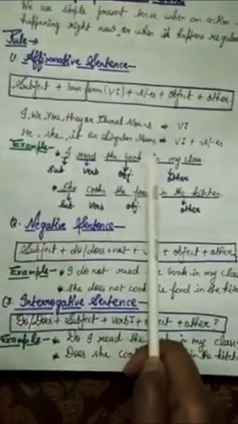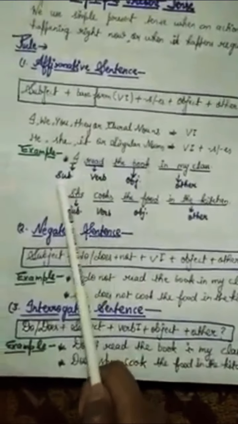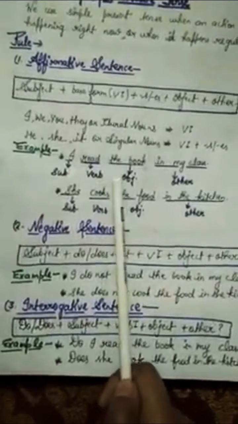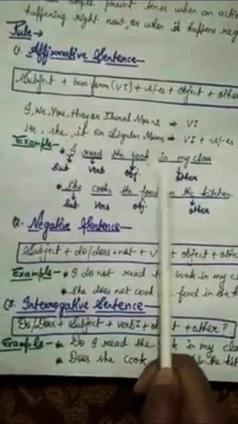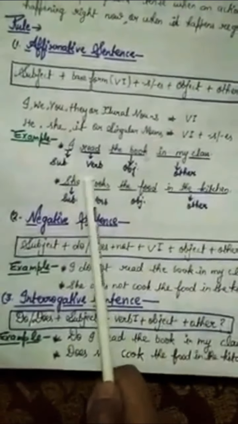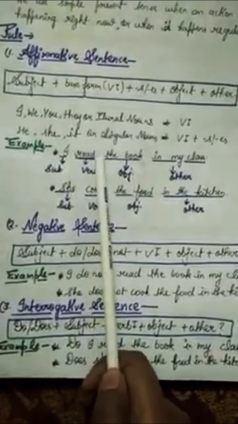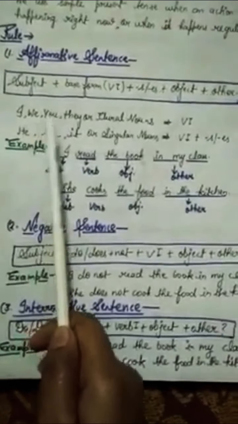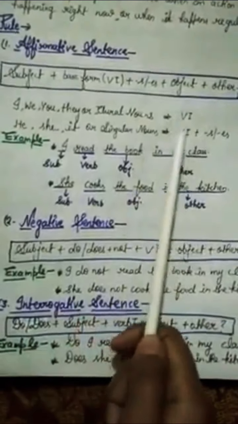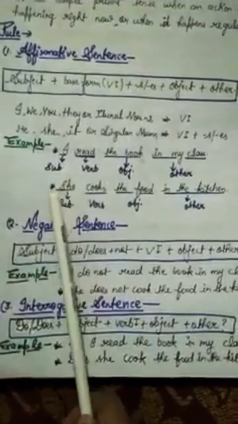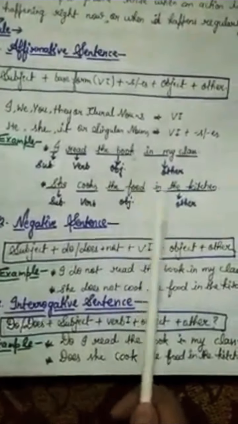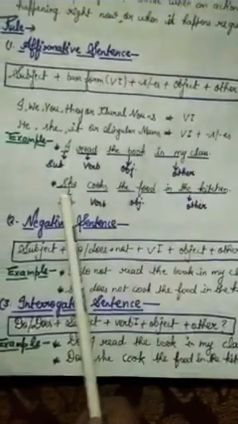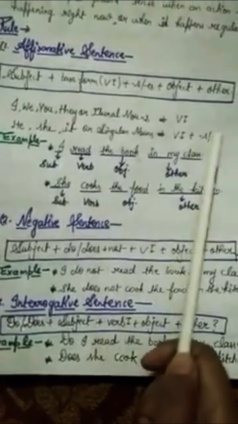Let's see an example here. I read the book in my class. Here I is the subject, read is the verb, the book is the object, and in my class is other. Here we use only the first form of the verb because I told you already that with I, we, you, they and plural nouns you will use only the first form of the verb. Okay, now second example. She cooks the food in the kitchen. Here she is singular, so you will use the first form of the verb cook plus s.